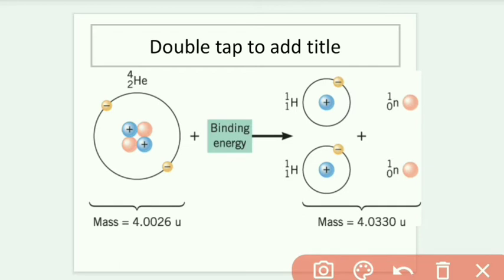It is the binding energy that keeps the nucleons clinging together in a nucleus, but if we provide that much binding energy or even a bit more, then it is possible to split the nucleus.